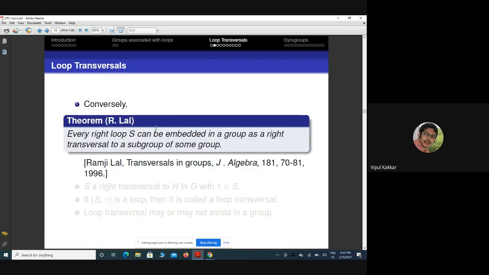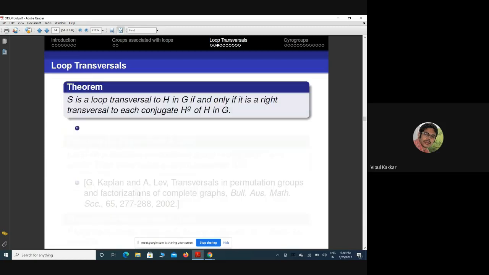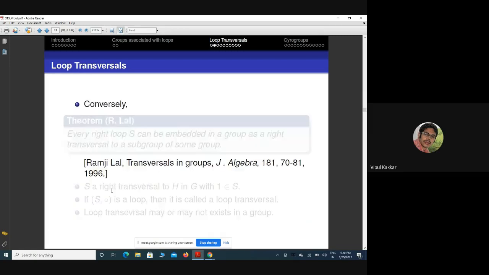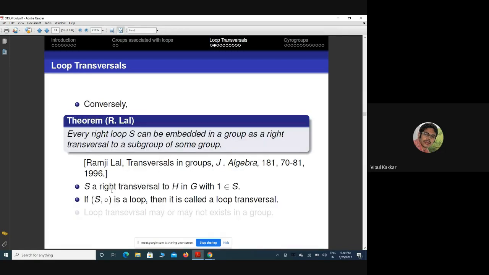Now let us take S as a right transversal to H in G with the condition that the identity belongs to S. Recall that (S, ∘) is a right loop. Right loop means only the one-sided right equation is satisfied. But if both equations are satisfied, it means (S, ∘) is a loop, and then S is called a loop transversal. Now a loop transversal may exist or it may not exist in a group.